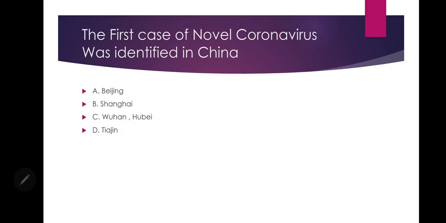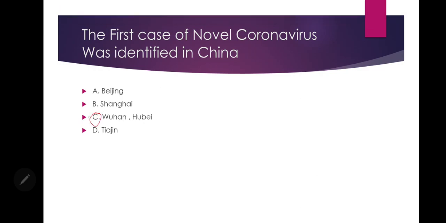The first case of novel coronavirus was identified in China. Here the question itself is a statement, but actually we have to find out the place and the province. A. Beijing, B. Shanghai, C. Wuhan, Hubei, D. Tianjin. The answer for this question is C. Wuhan.